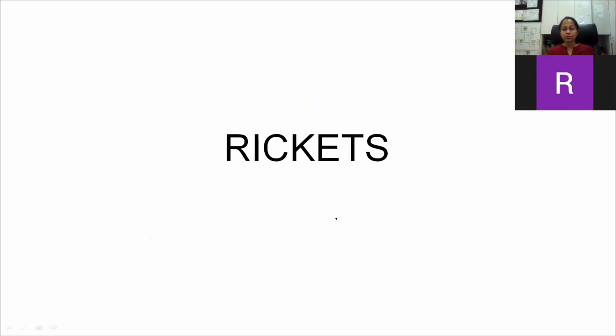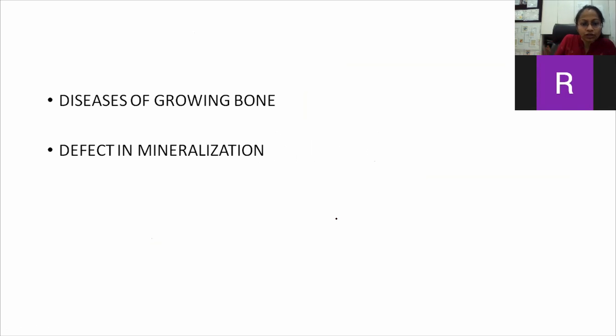Today we'll be discussing a very important topic from the NEET PG point of view, that is rickets. So firstly, coming to the definition of rickets, what is rickets? Rickets is a disease of growing bone. That is a disease that occurs in children before the epiphyseal fusion. This is called rickets.